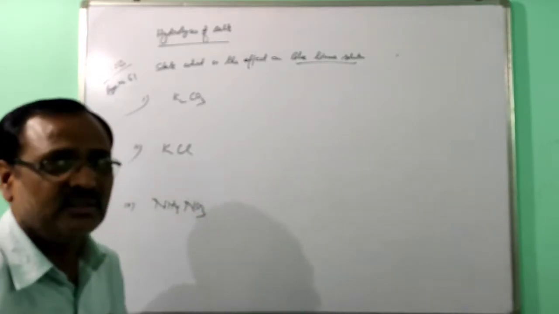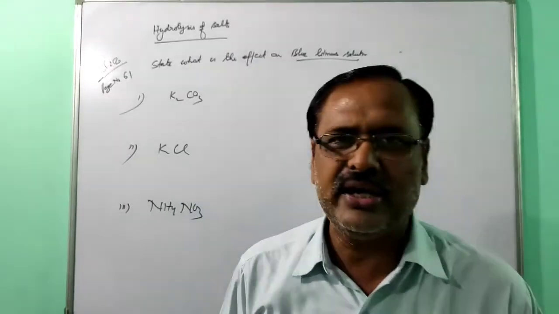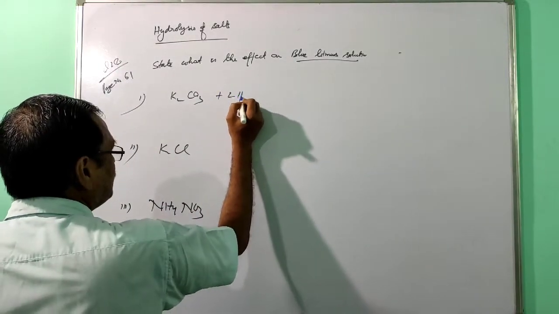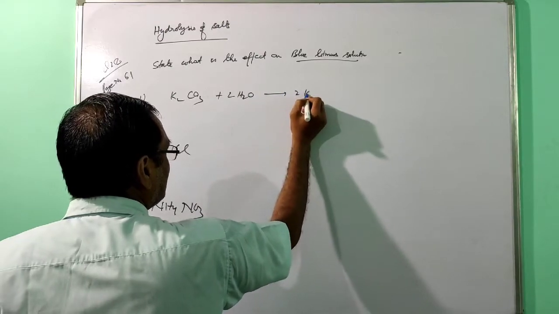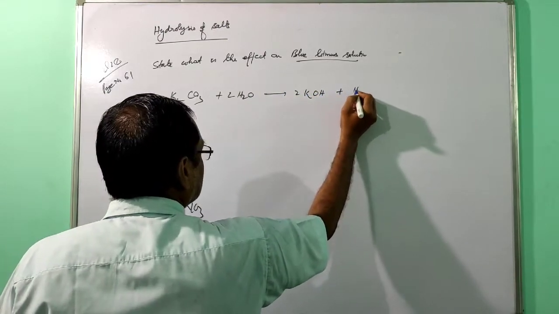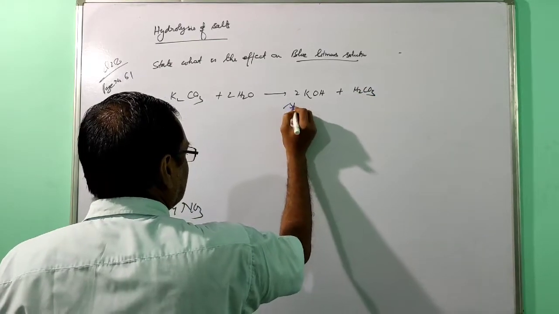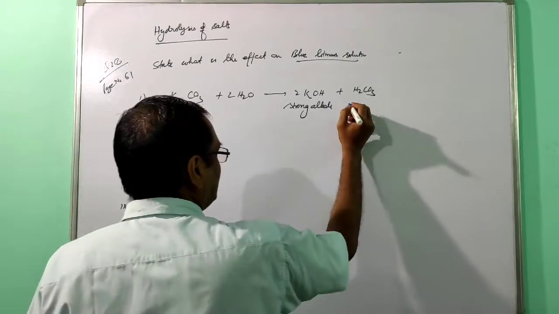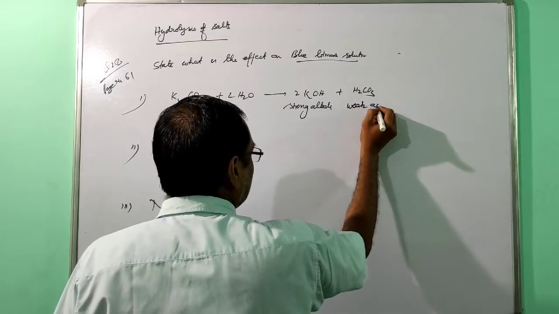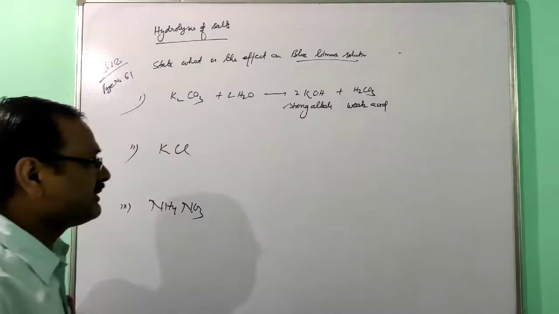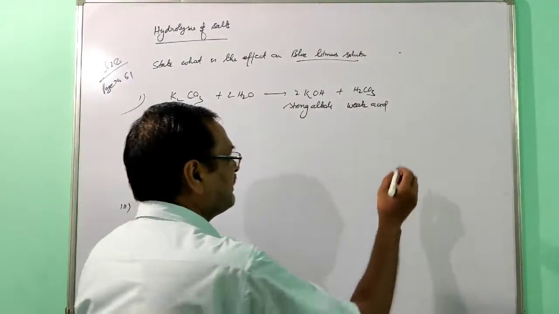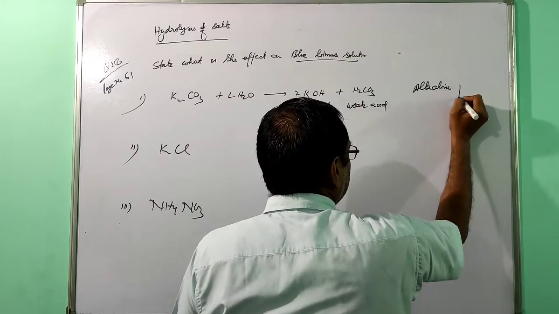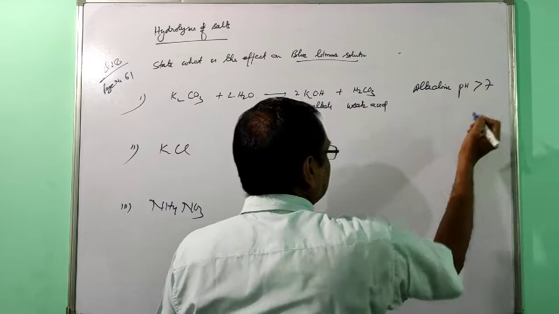So this question will be solved based on hydrolysis. Just write the hydrolysis of this one, plus 2H2O. This will give 2KOH plus H2CO3. This is a strong alkali, and that one is a weak acid. So what about the nature? This will be alkaline, and pH will be greater than 7.